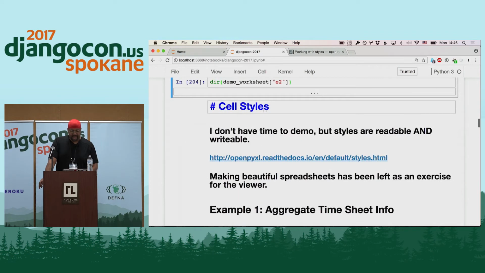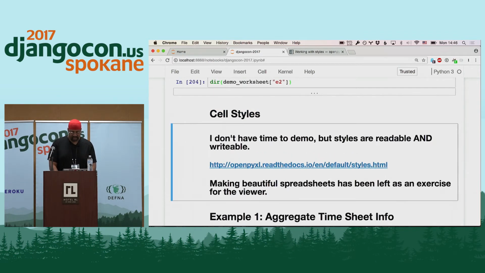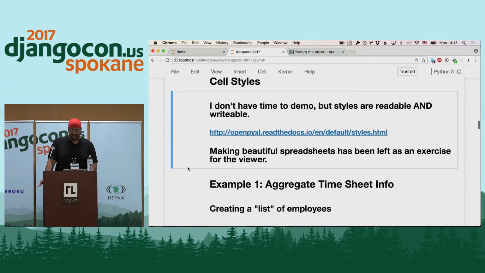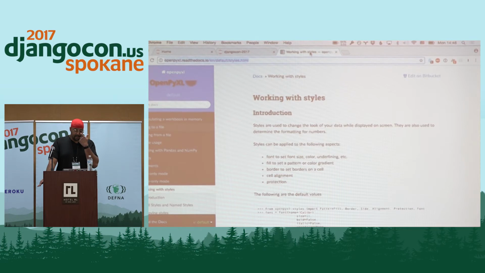When you look at cell styles, there's not enough time for me to do a demo on the cell styles, but there are all sorts of things you can do working with styles. Openpyxl documentation is, of course, on Read the Docs. Thank you, Eric Holscher, for making things like this available for us. So there's a lot of style information.